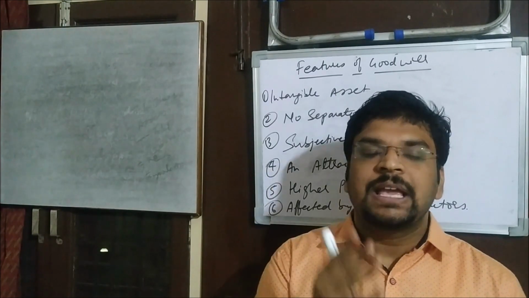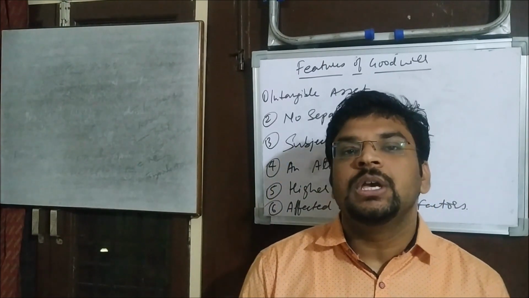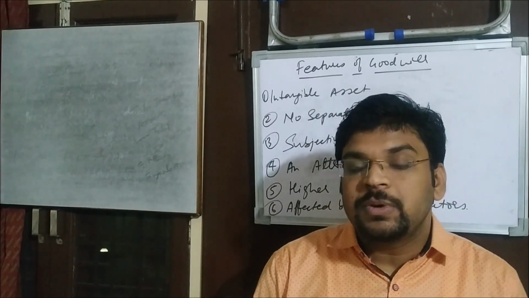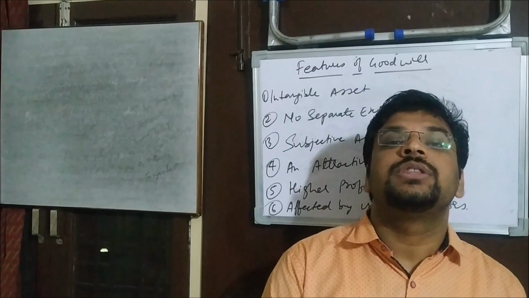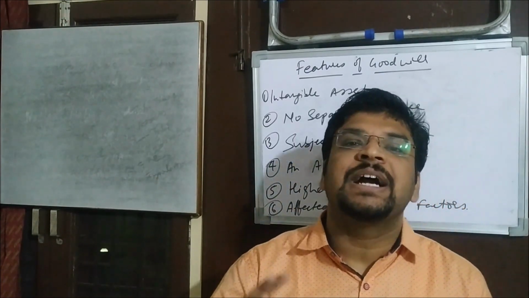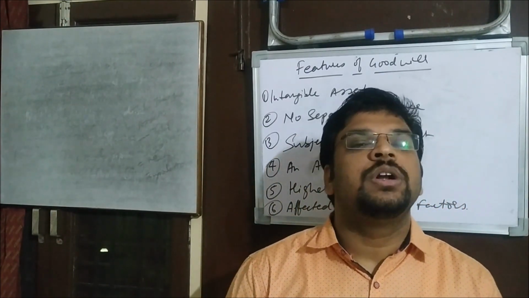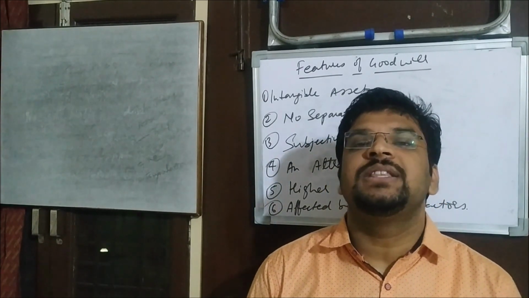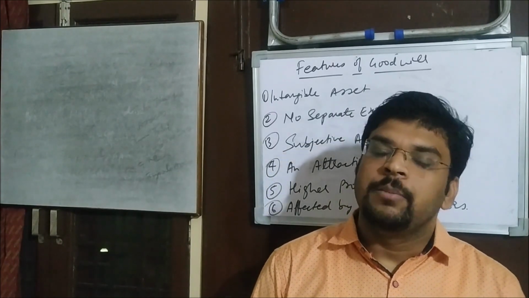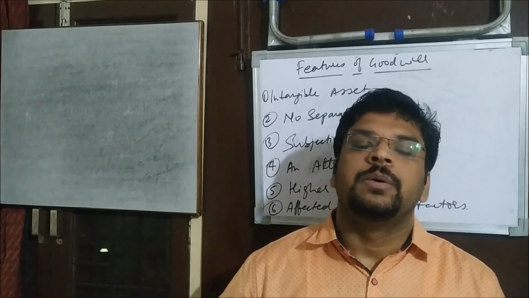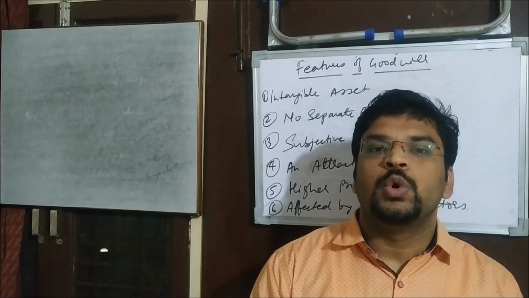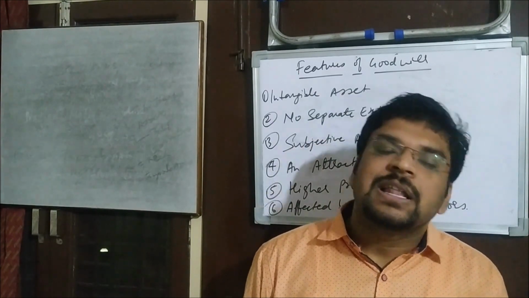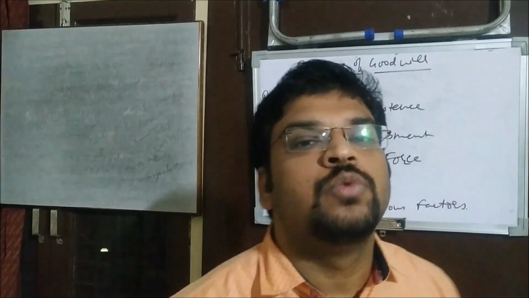Understood the point? Like we discussed in the example that Mr. B estimated 5 lakh as the value of the goodwill of his business. Maybe it is possible that he could have estimated 4 lakh or 3 lakh. So this is the subjective assessment. There is no hard and fast rule, only the methods are there to estimate the valuation. So it is possible that one person makes a valuation of goodwill which is entirely different from the estimation made by another person. Understood the point? Now let's move on to another point.